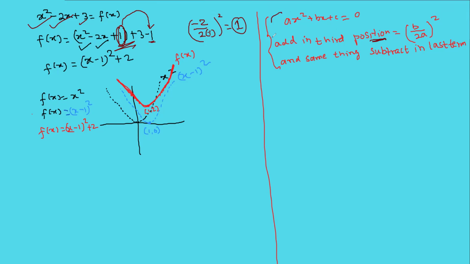Write the rule. So what will you add? (b over 2a) whole square. Okay.